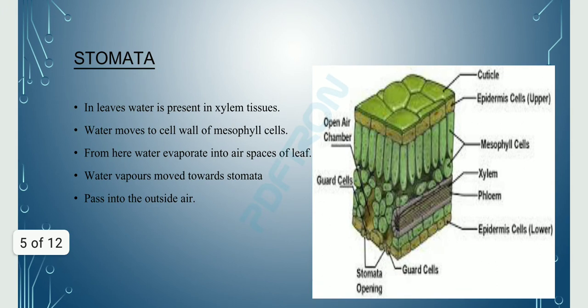Xylem is the tissue responsible for the transport of water and minerals in plants. So water moves from xylem tissue into the cell walls of mesophyll cells. From here water evaporates into the air spaces of leaves, and from the air spaces water moves towards the stomata and passes outside into the air.